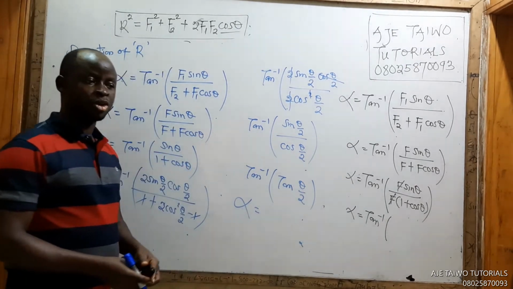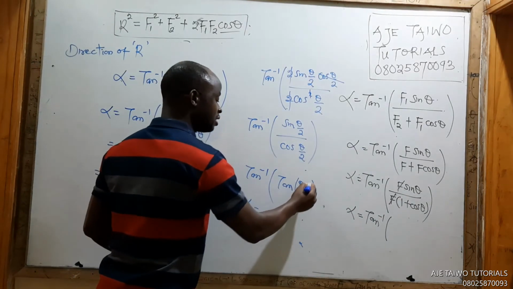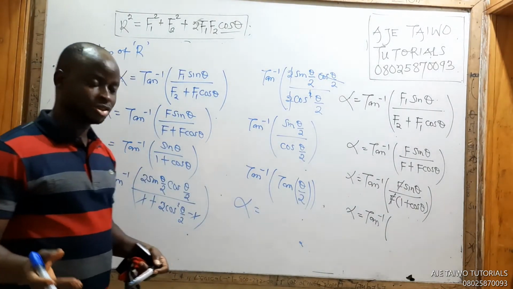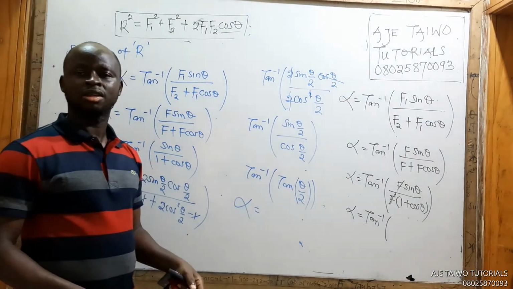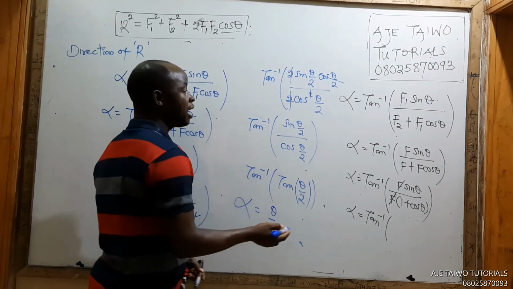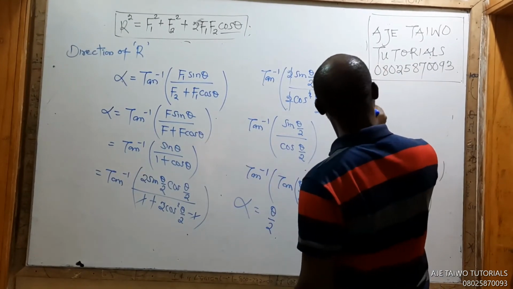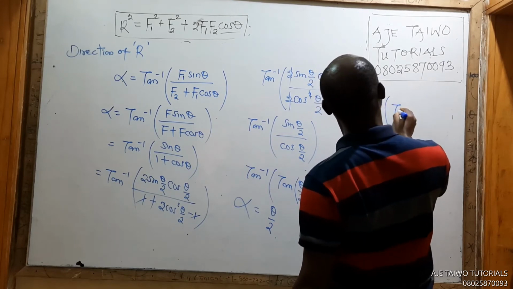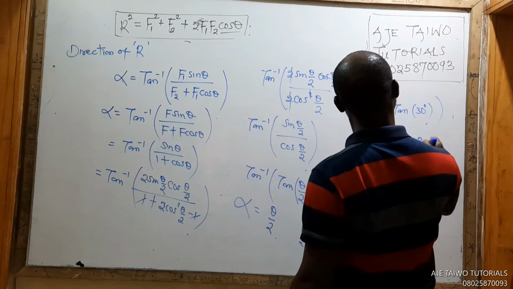Who can tell me? What's arctan of tan theta over 2? It's just interesting. If you press tan of this, then press arctan of it, what do you get? You get this thing back, theta over 2 back. If I say find arctan of tan 30, the answer is 30 degrees also.